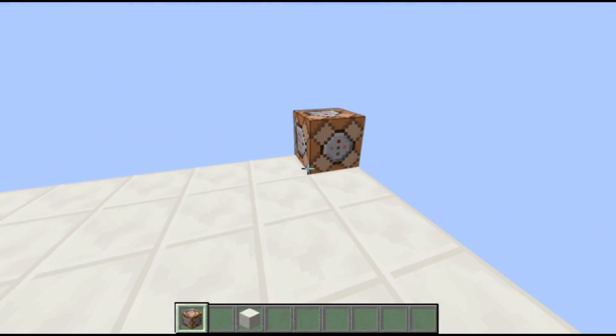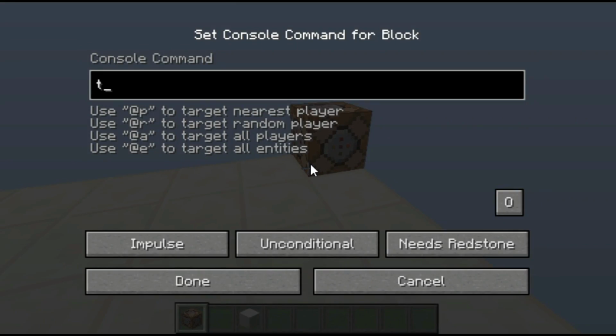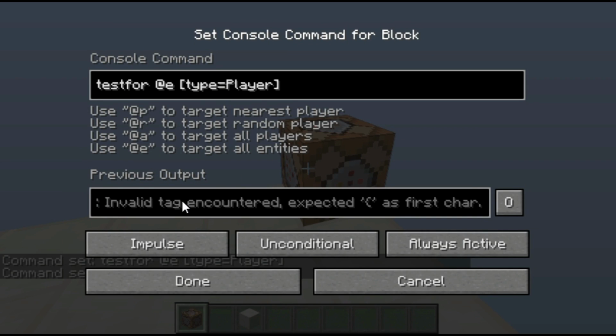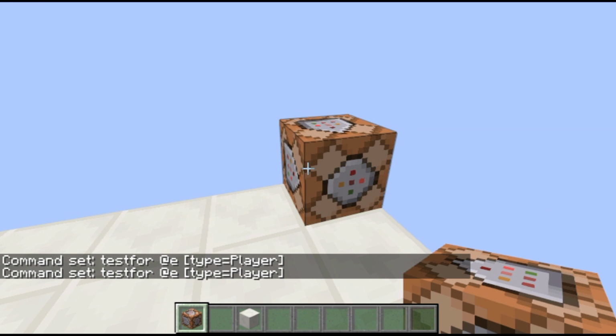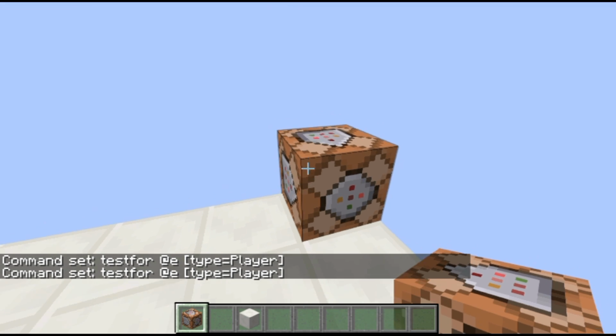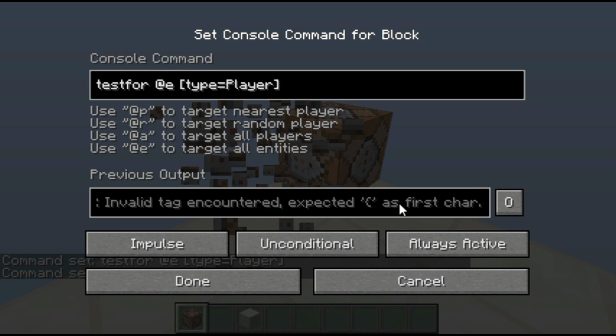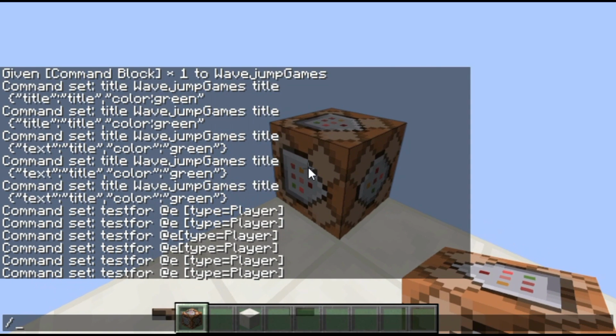One of the main things you want to do is diagnose the error message. So for example, if I were to do that thing again, you'll notice the error message it gives me is: data tag parsing failed, invalid tag encountered, expected this as the first character. So when you are the person diagnosing this, you have a couple things to think about. First off, you need to know what the tag it's talking about is. So I'm going to do help test for.